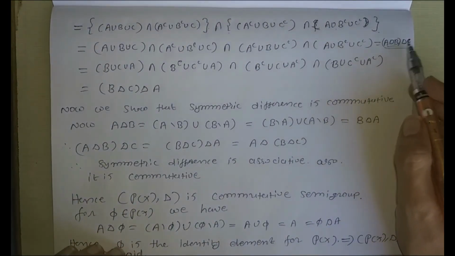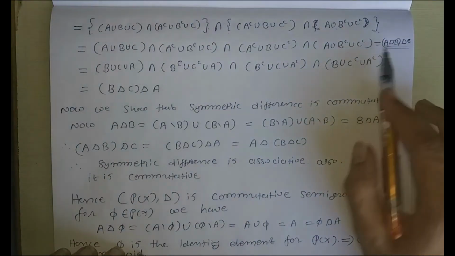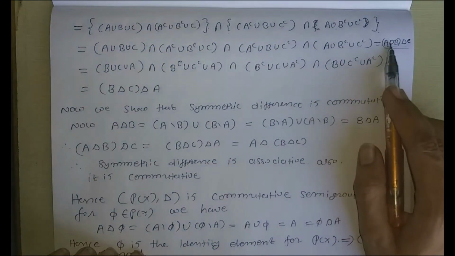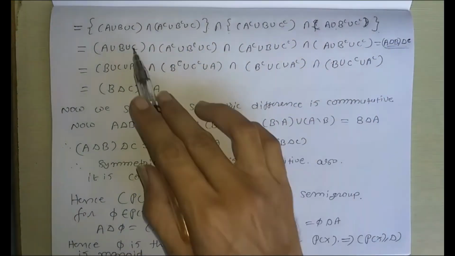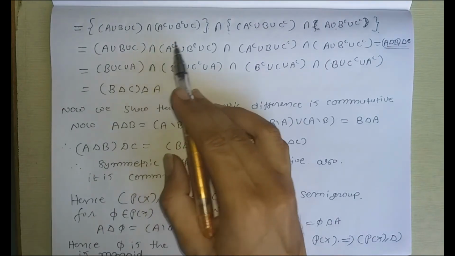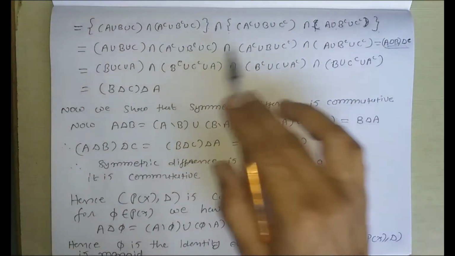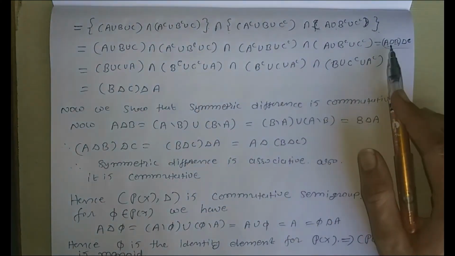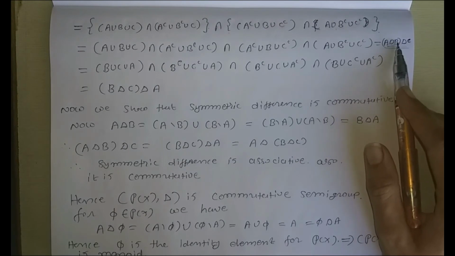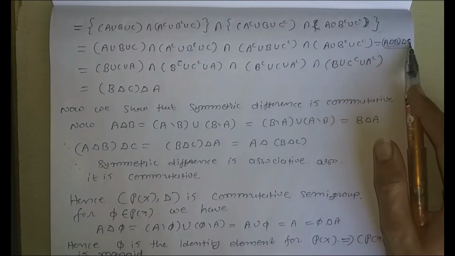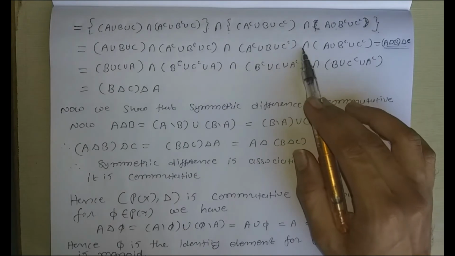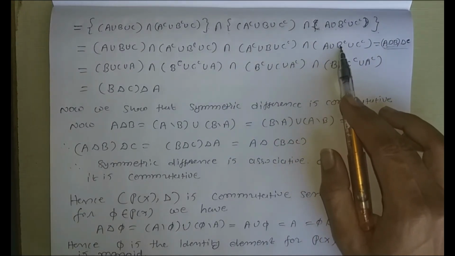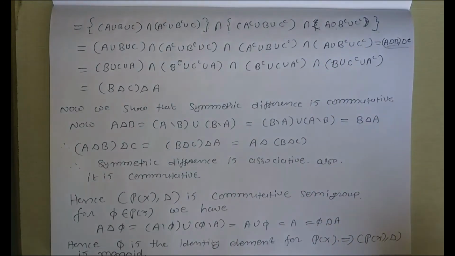So here A delta B delta C is equal to first set as it is union first set union second set union third set. An intersection with the complement of first set, complement of second set and third set as it is. Intersection complement of first union second set as it is and complement of third. Intersection first set as it is, complement of second set union complement of third set.